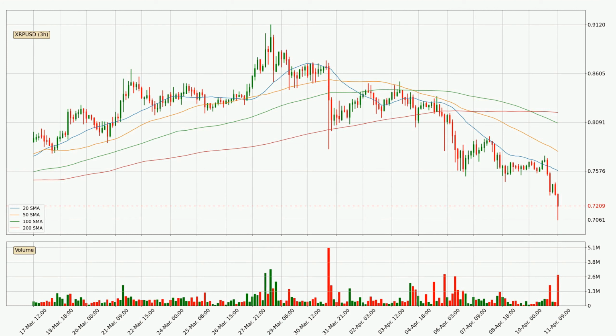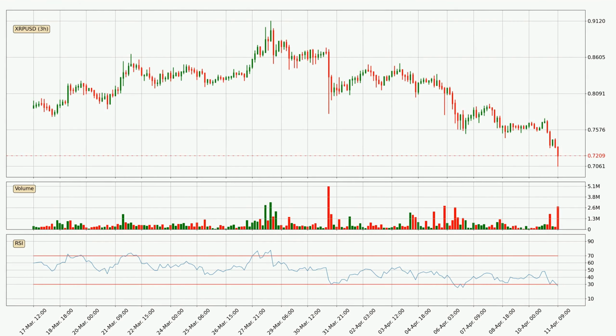Looking at the 3-hourly simple moving averages, the current price is below all simple moving averages for this time interval, which looks bearish, and it is to watch if the closest SMA, the 20 SMA, will play as resistance, or the price will break it to the upside above the current price of around 75.8 cents.